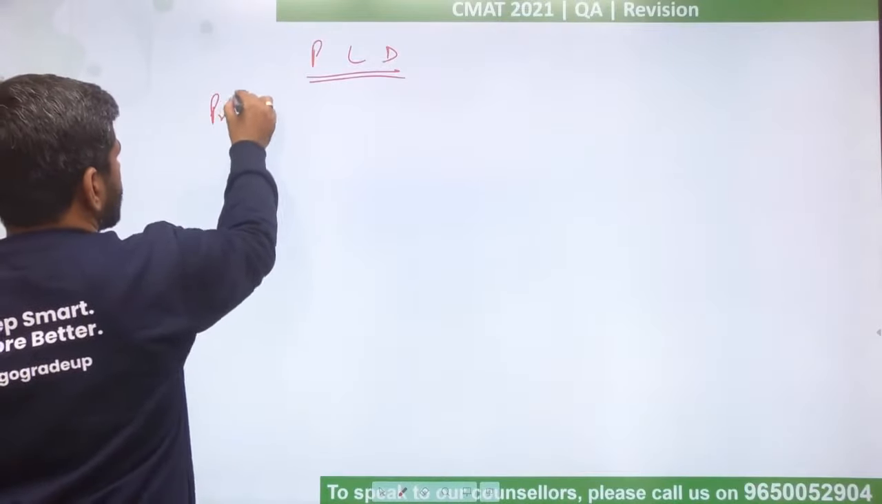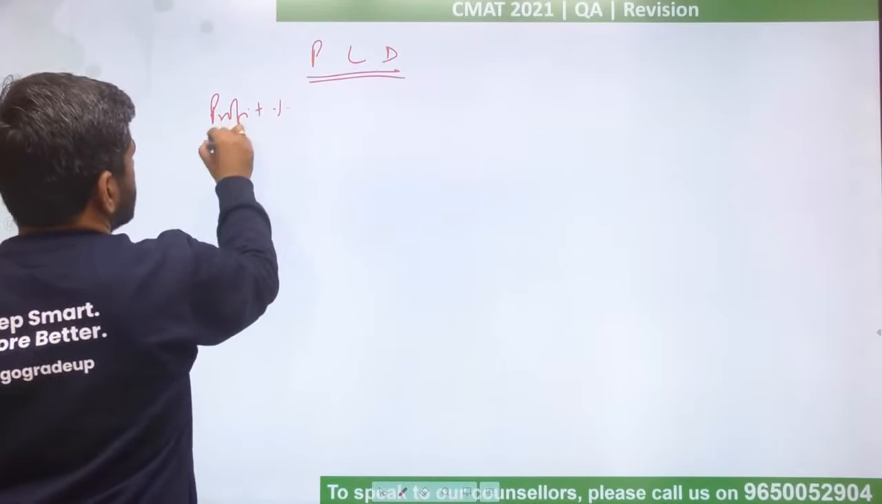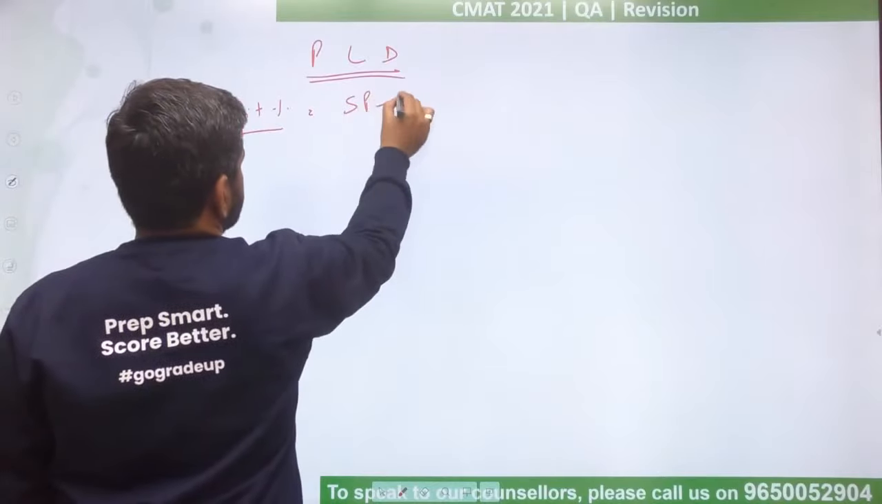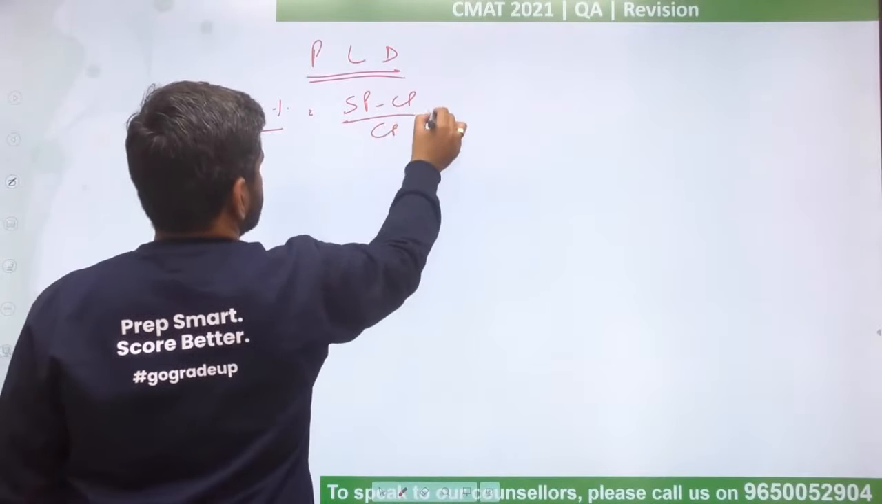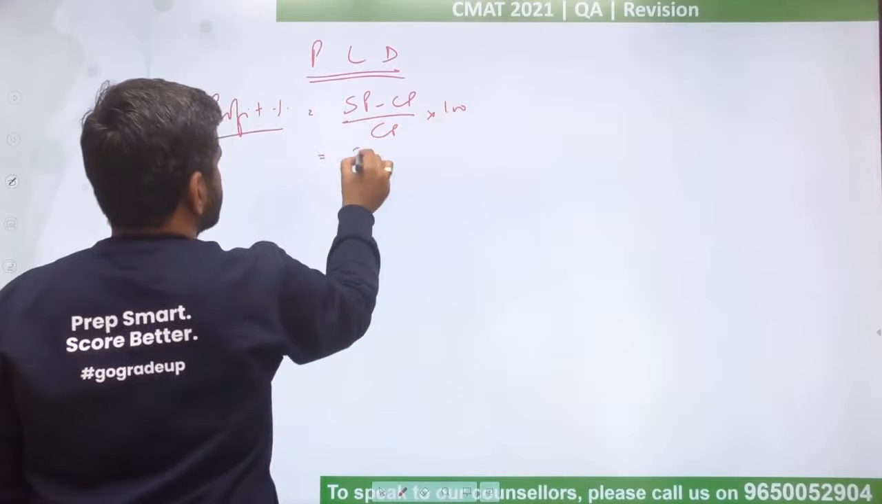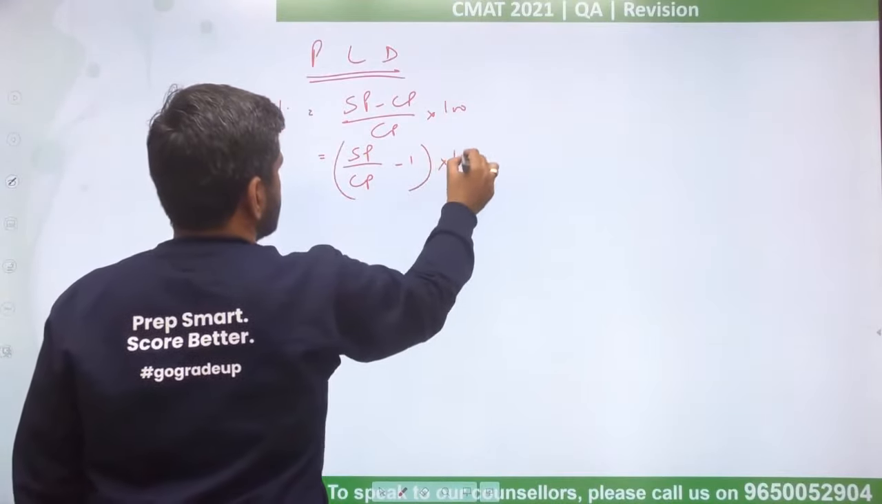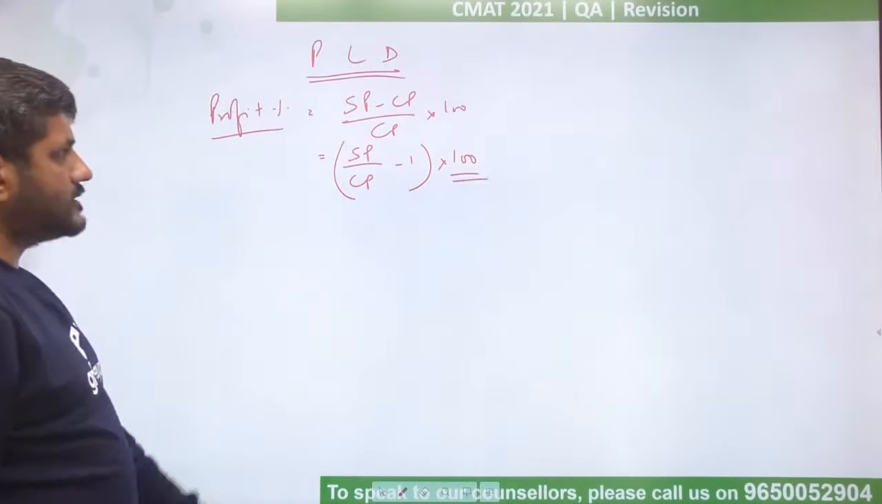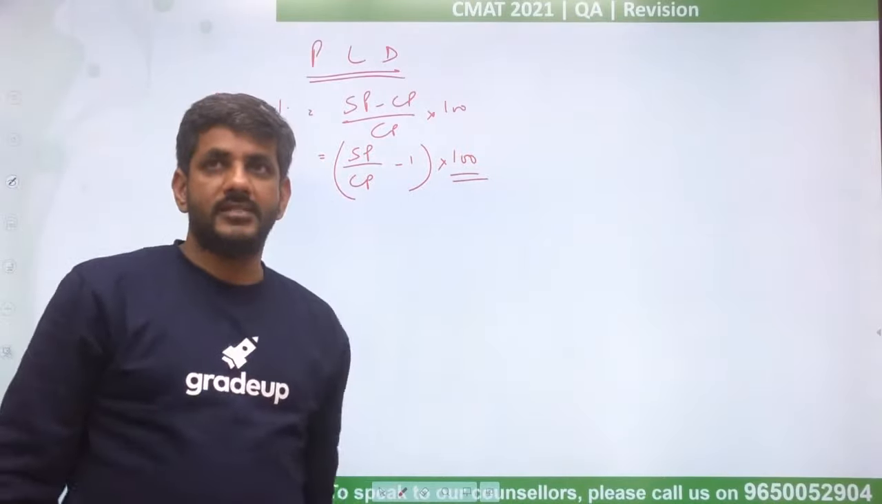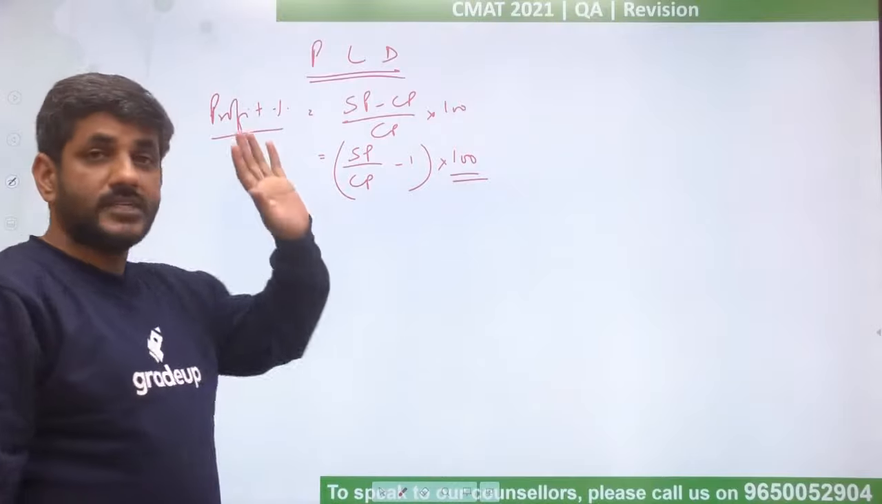So when I talk about profit percentage, it is SP minus CP divided by CP into 100, or SP divided by CP minus 1 into 100. This is the first thing it is telling us, that a ratio of SP and CP is sufficient to calculate that.